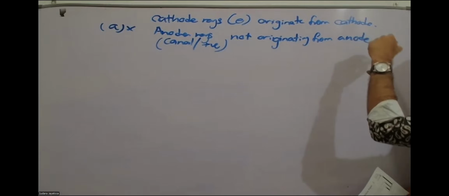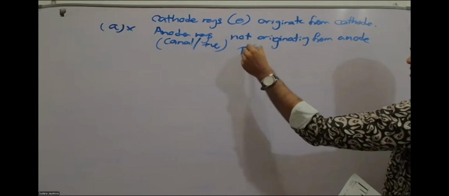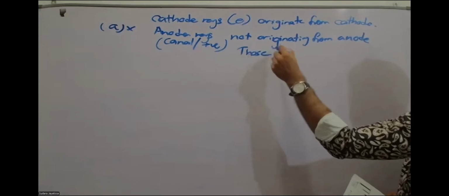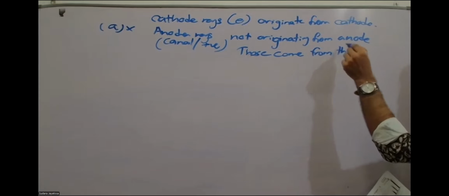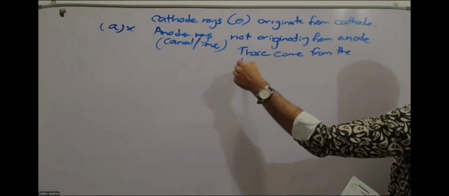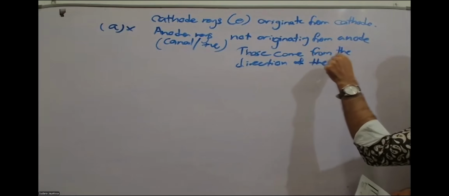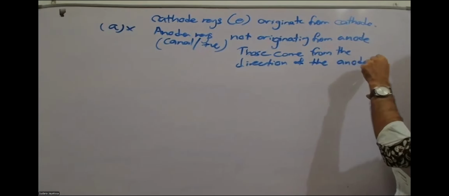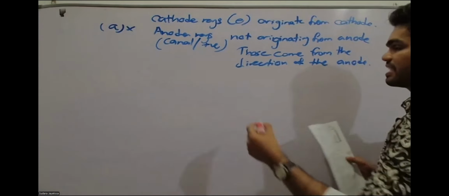They just come from the direction of the anode. Or you can explain how these anode rays originate.